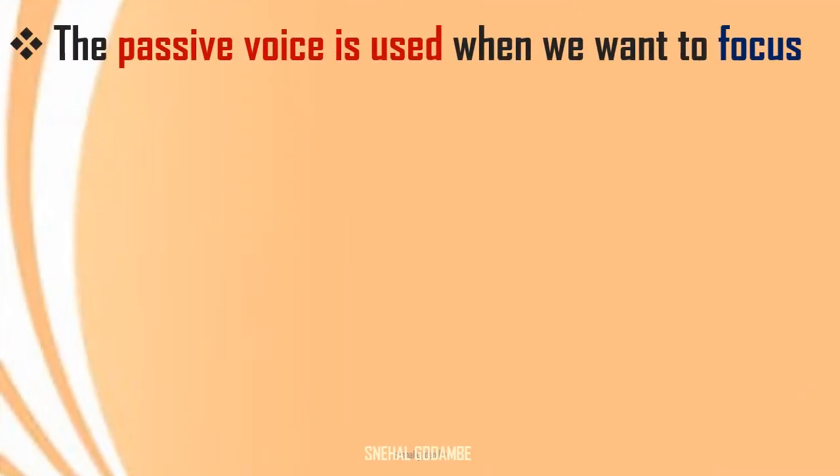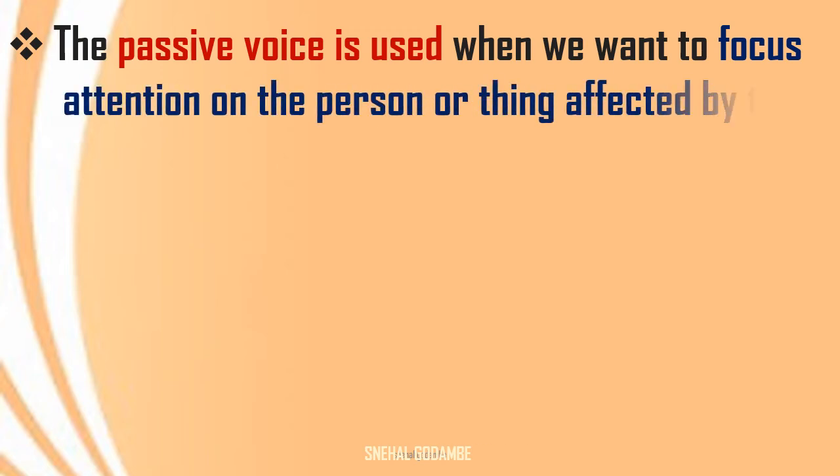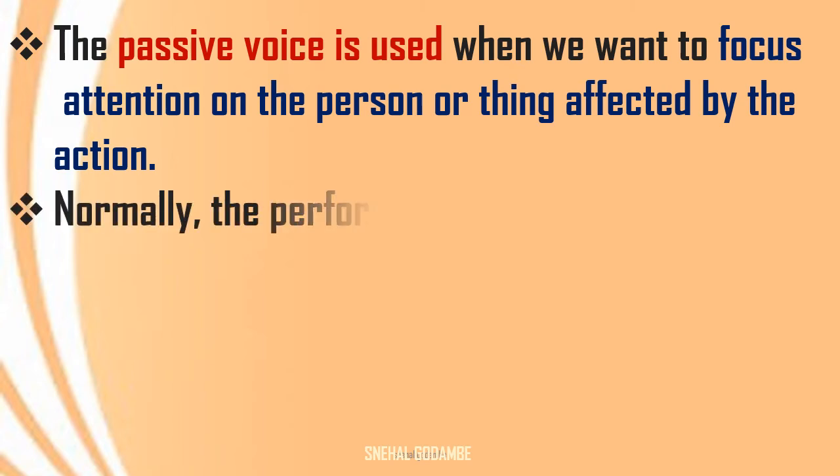Then, when the passive voice is used, we will see the passive voice is used when we want to focus attention on the person or thing affected by the action. The banana was eaten by the monkey. So here we are focusing on the banana.